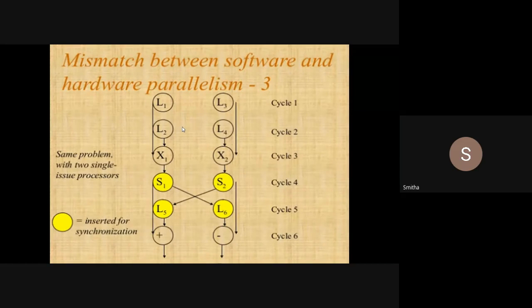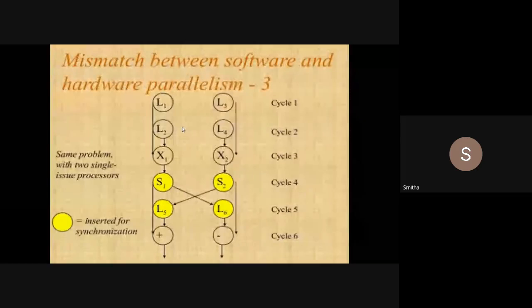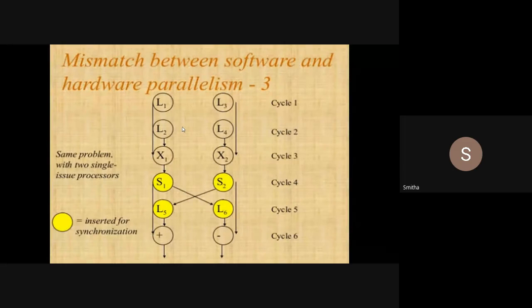If you compare here, I took 5 clock cycles, right students? I took 5 clock cycles here using the 2-issue superscalar processor. But when I used 2 processors, I am able to execute 6 instructions in 3 clock cycles. Good. Now, I hope it is clear, students.